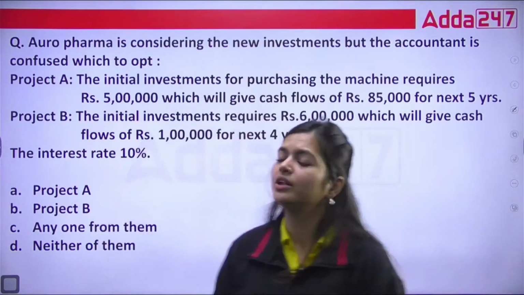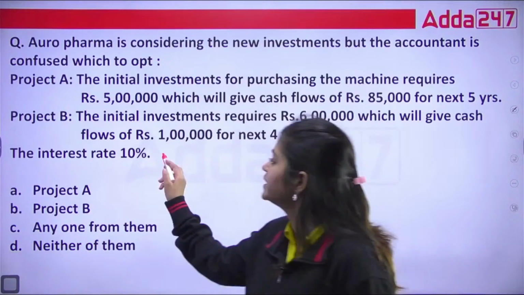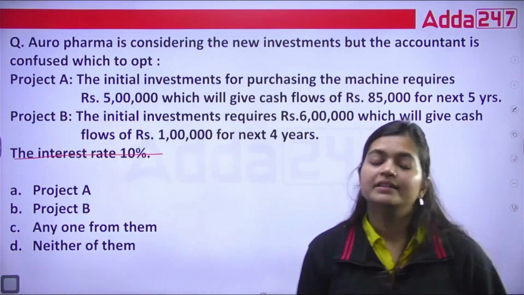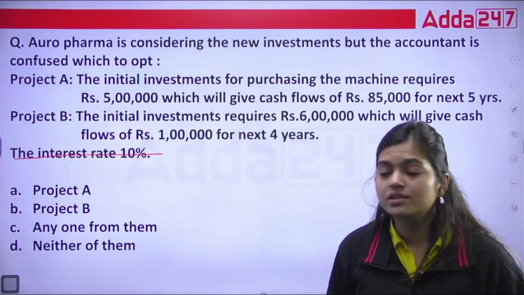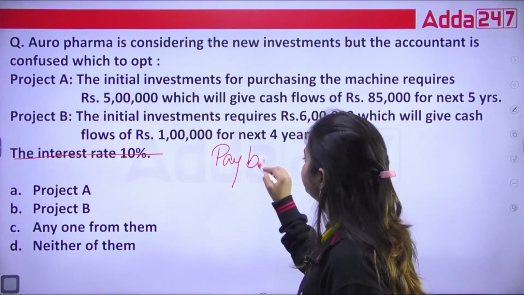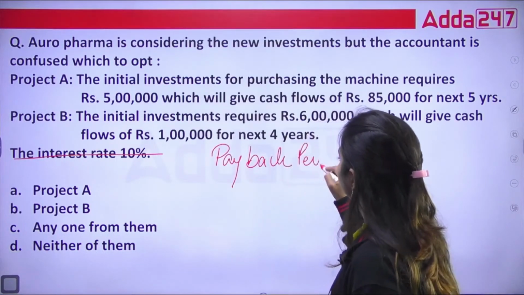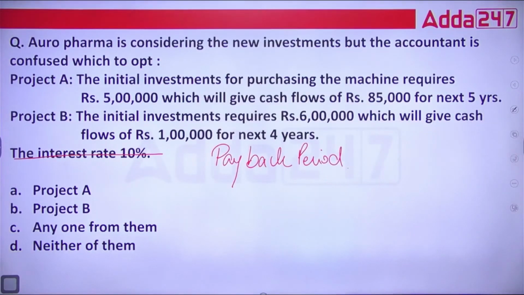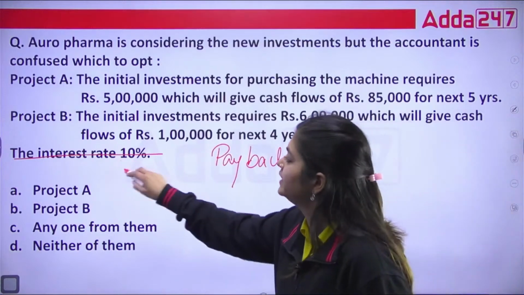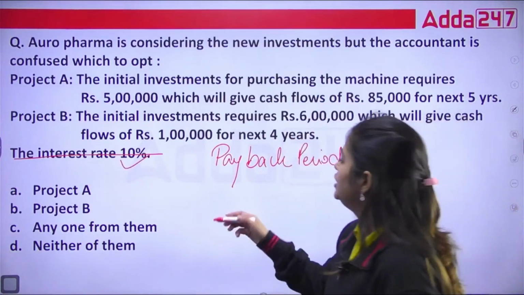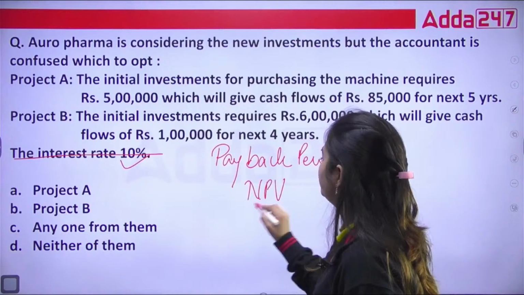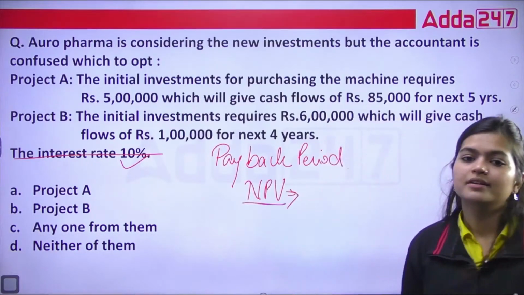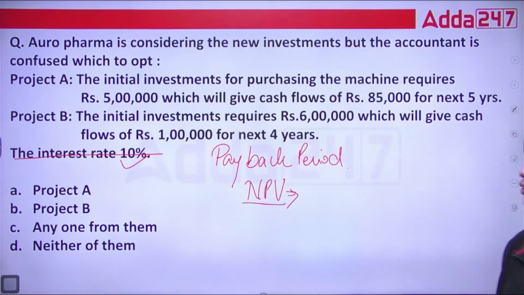If they were not giving this interest rate, then we would have used the method of payback period, the simplest method, correct? But as soon as they are telling the interest rate, we need to calculate the NPV, net present value.